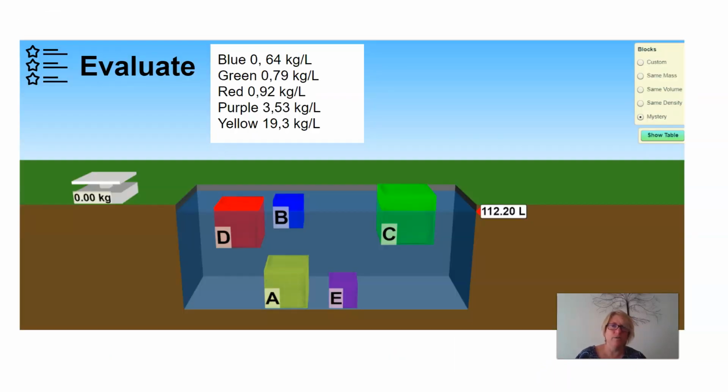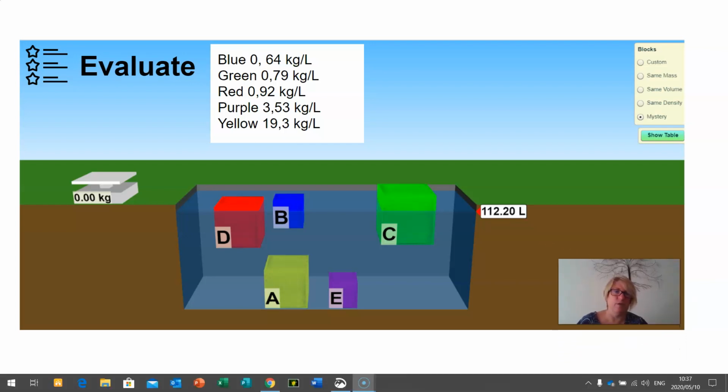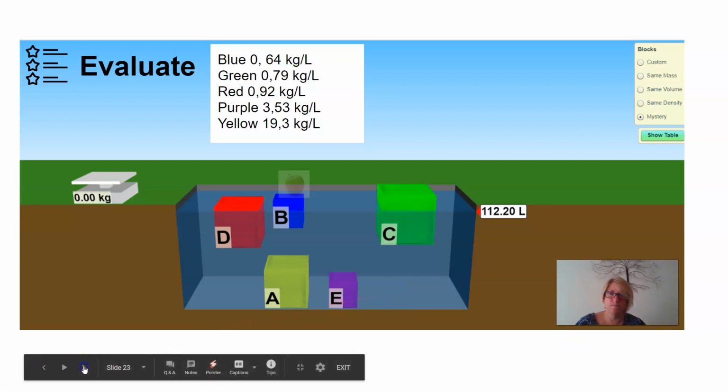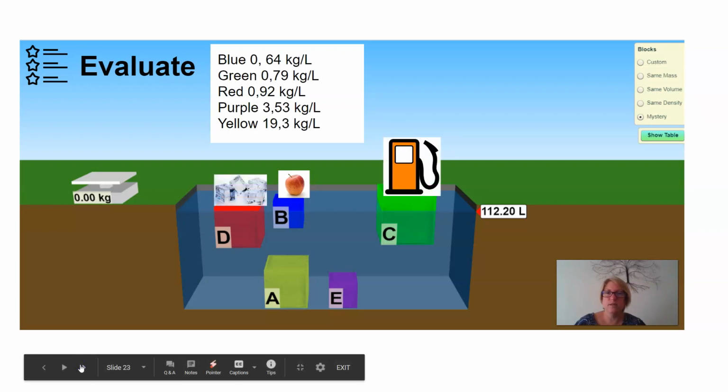So here we have our blocks of increasing density. So I want you to have a look at this, and I want you to see if you can match the substances with the blocks. So A would be your apple, C is your petrol, D is your ice cubes, E is your diamond, and A is your gold. So yes, gold and diamond will sink when we put it into water, and ice and an apple and a gasoline will float.